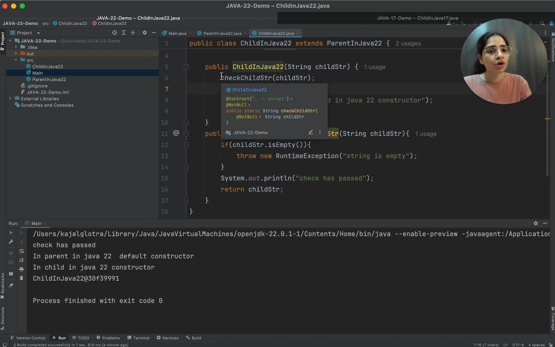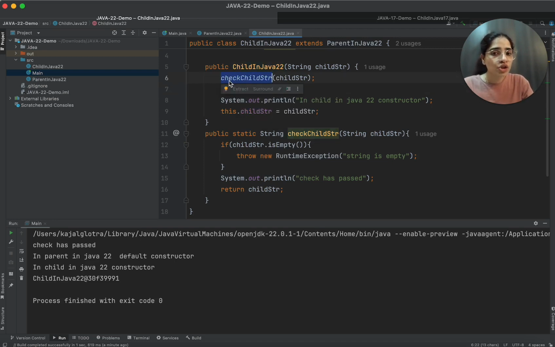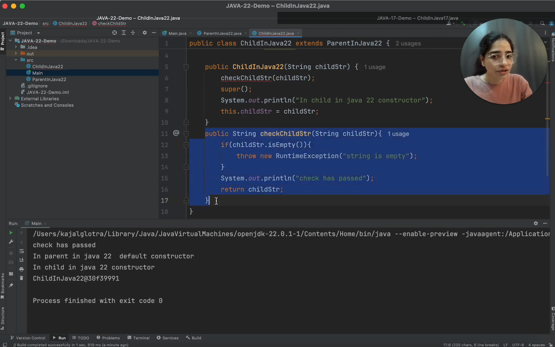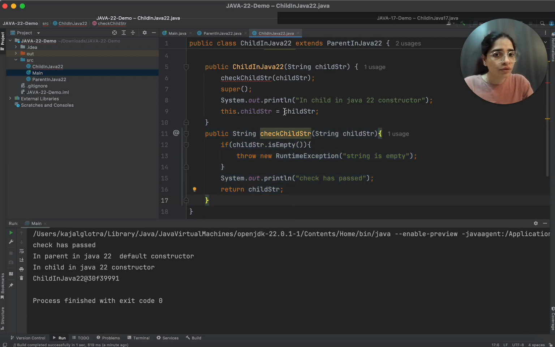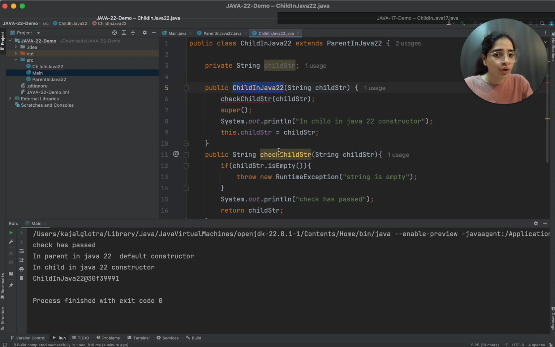But if you want to put this super keyword anywhere else, in Java 22 you can put it. But now there is a catch. You can only call this check child string method as long as it is static. If I remove the static keyword, that means it is an instance level function. If this is an instance level function, that means you always need an object of child in Java 22 in order to call this. You cannot call it directly, right?